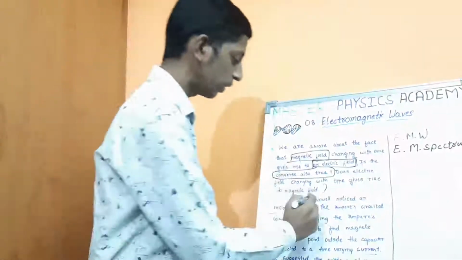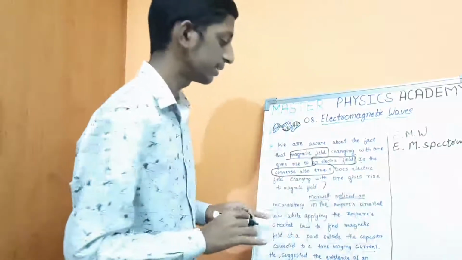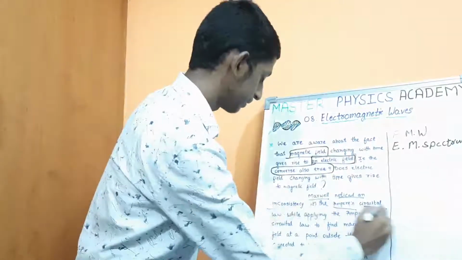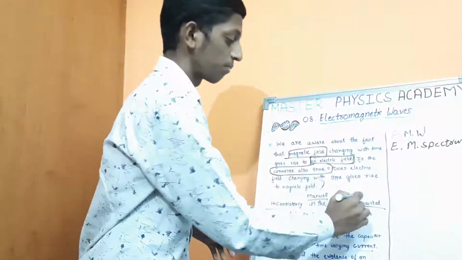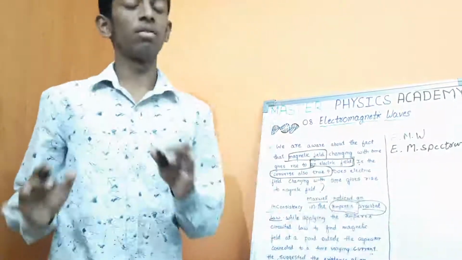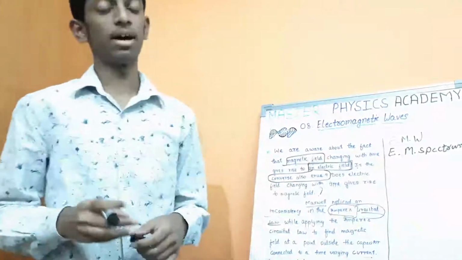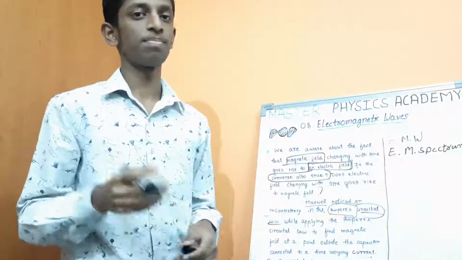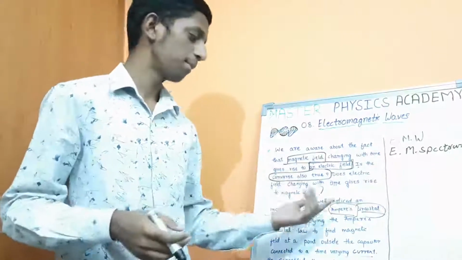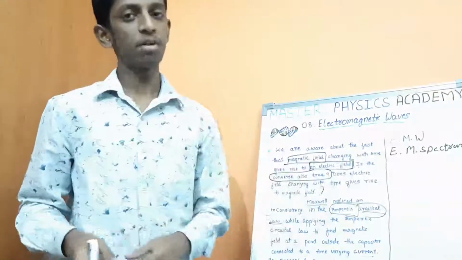Maxwell noticed an inconsistency in Ampere's circuital law. First of all, what is Ampere's circuital law? We have studied this in moving charges and magnetism, right? Can anyone answer in the chat box? What is Ampere's circuital law? Or you can type the formula also.